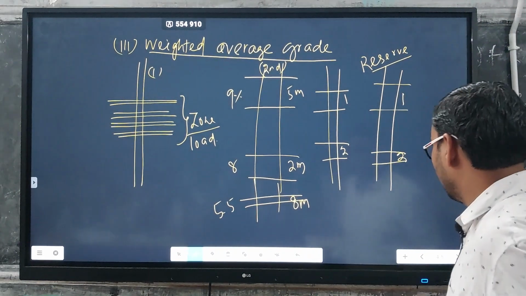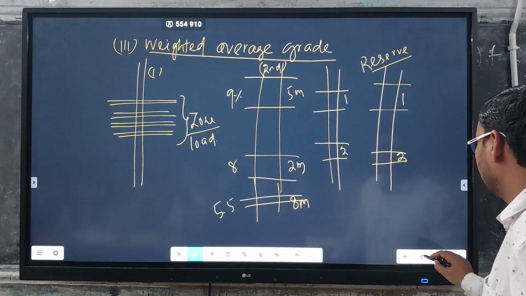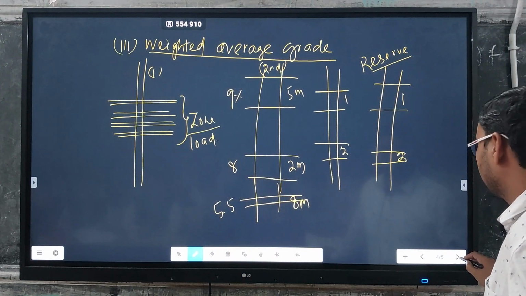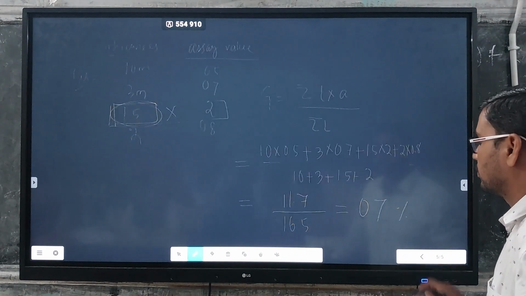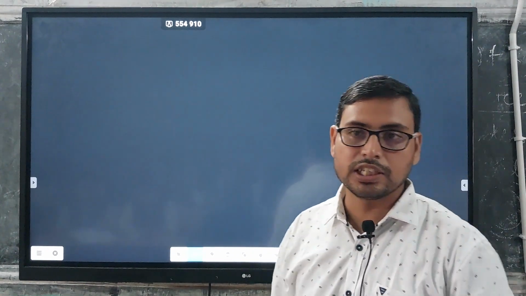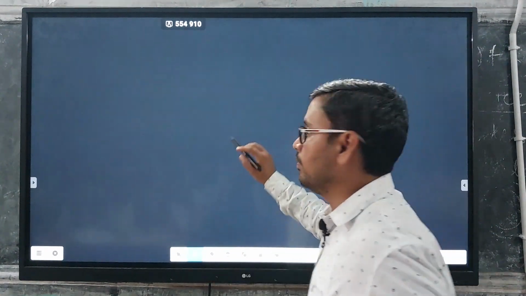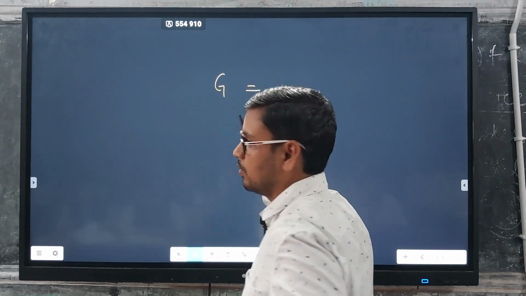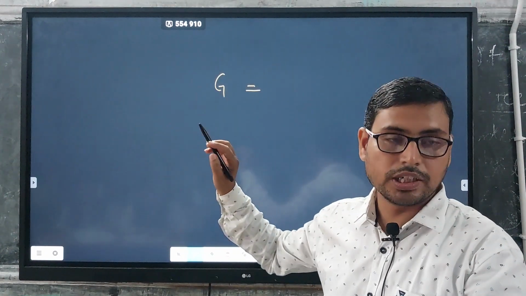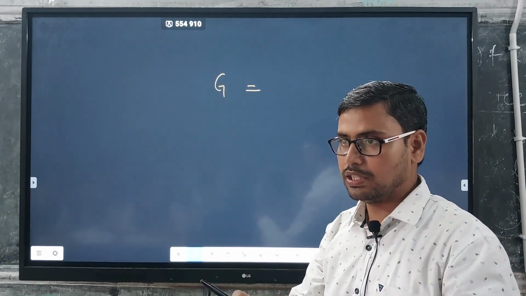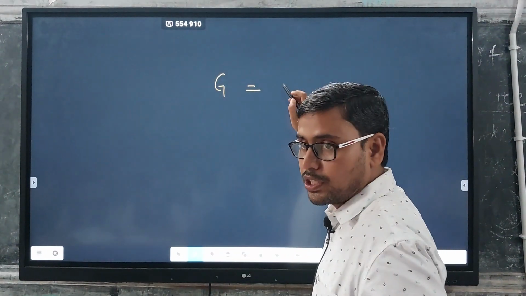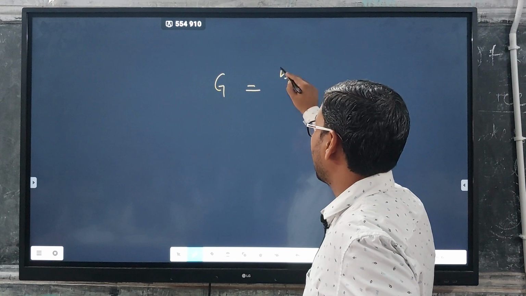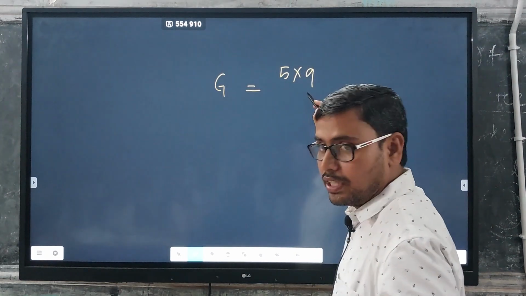So if we solve, you will find in the first case thickness is 5 meter, so weighted average grade will be thickness into average grade. Average grade is 9%, so 5 into 9.